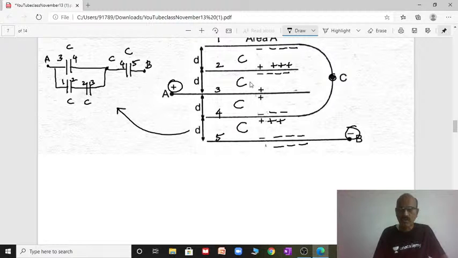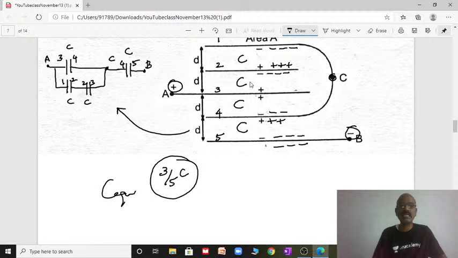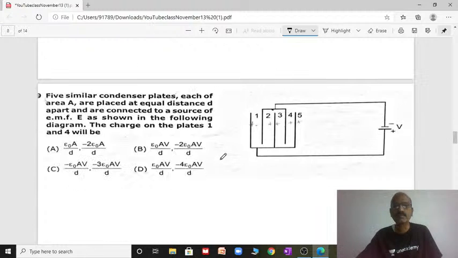You can simplify similarly and you will get the correct option, 3/5C, the equivalent capacitance. These two are in series and with that parallel, and this answer with this C in series, you will get 3/5C. We did a similar model, check it. Let us go for the next one.